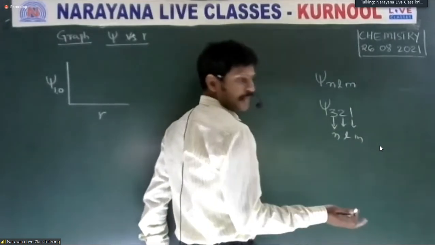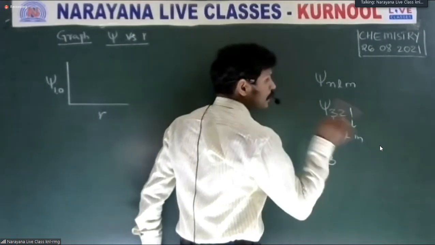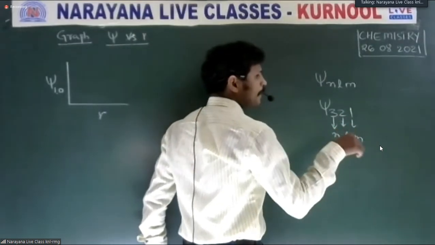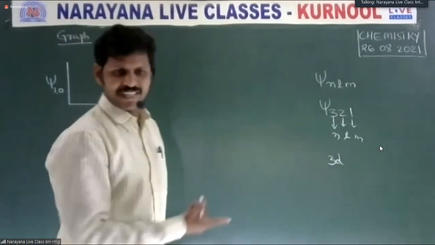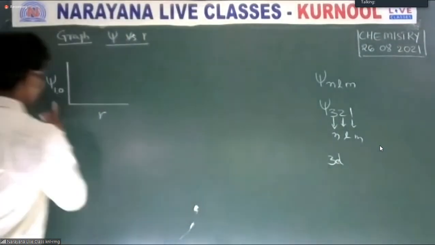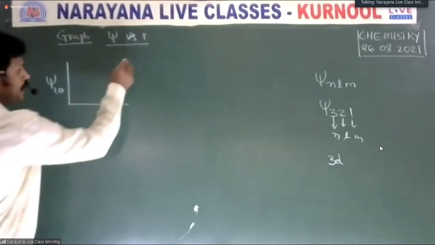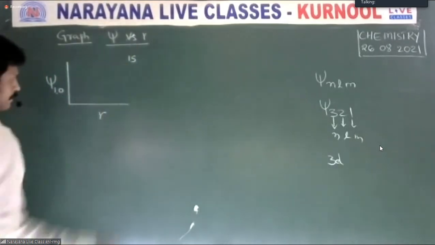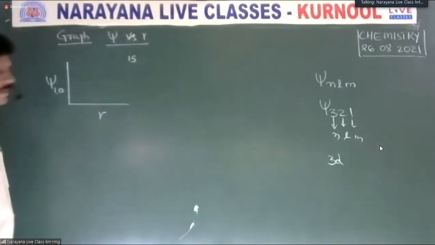Therefore, which orbital is there? Third shell. If l is equal to 0, s orbital; 1, p orbital; 2, d orbital. So it is a 3d orbital. Is it clear here also? Psi 1, 0: n, l, it is a 1s orbital. The graph drawn between psi and r gives a curve.